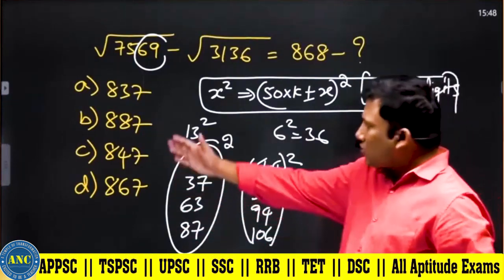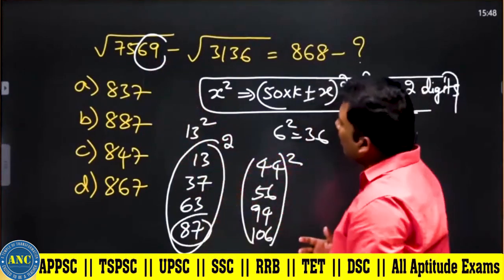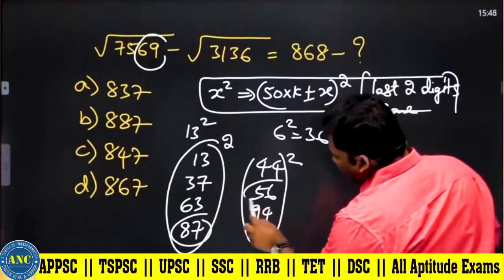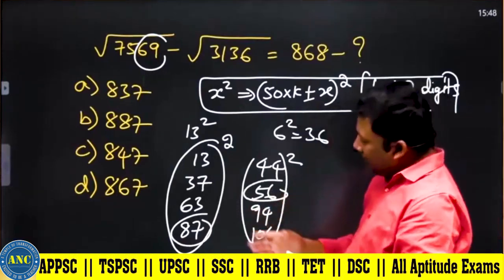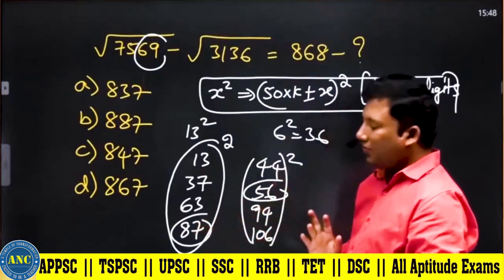So the square root of 7569 is 87. For 3136, the last digits are 36, so it is 56. From there, you can find it out. 87 minus 56.